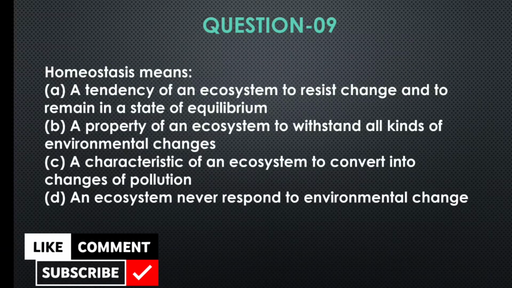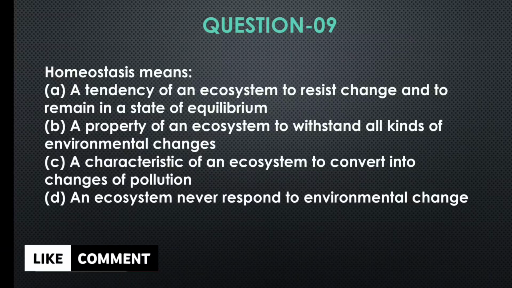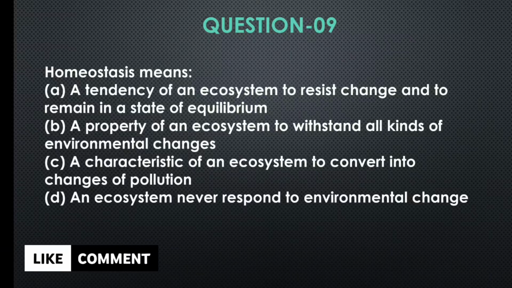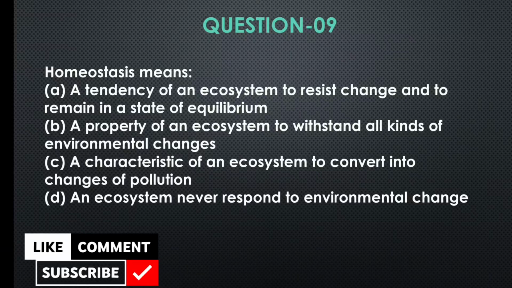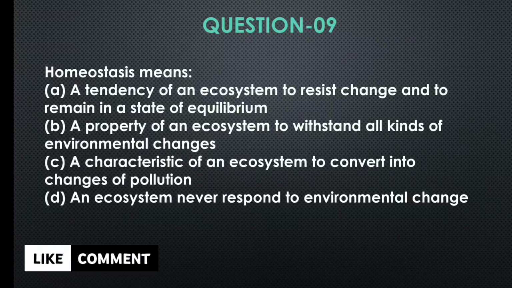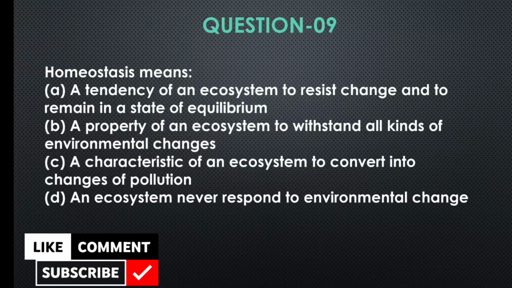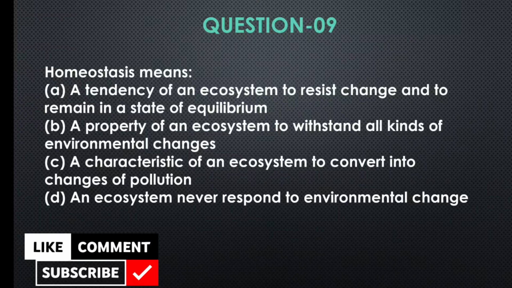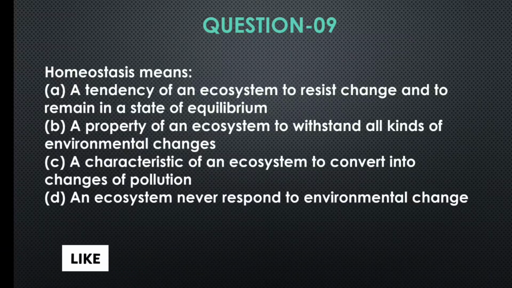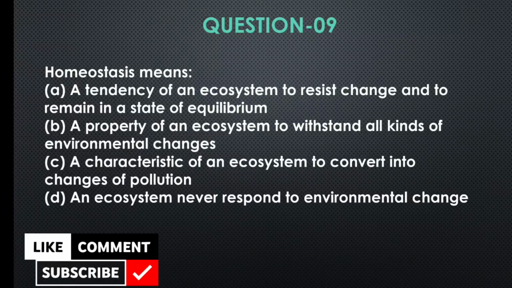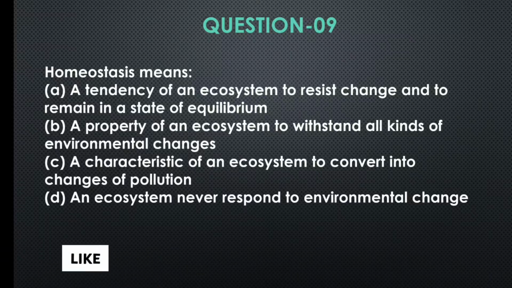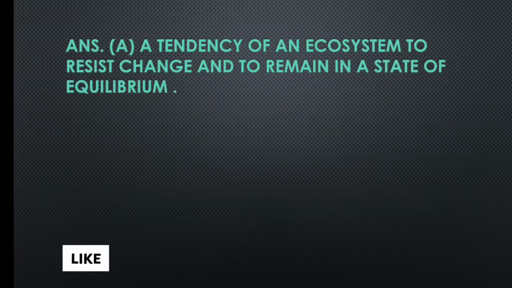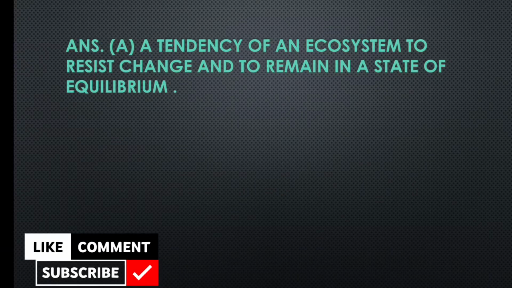Homeostasis means A. Tendency of an ecosystem to resist change and to remain in a state of equilibrium. B. A property of an ecosystem to withstand all kinds of environmental changes. C. A characteristic of an ecosystem to convert into changes of pollution. D. An ecosystem never respond to environmental change. So the correct answer will be option A, tendency of ecosystem to resist change and to remain in a state of equilibrium.